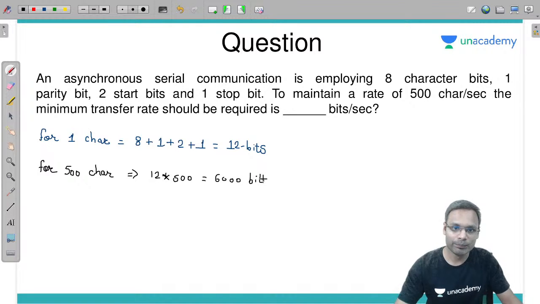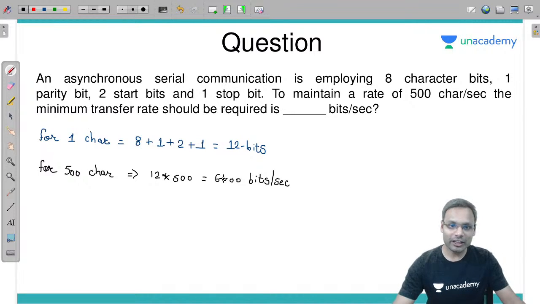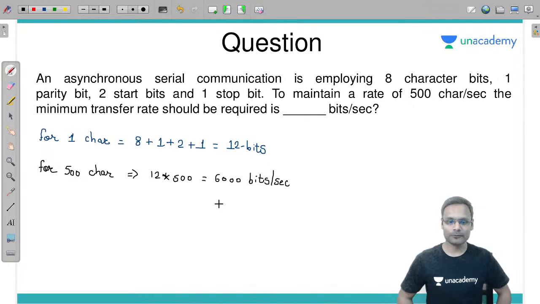6000 bits per second. Can you verify? 12 into 500, 6000 bits per second I will have to transfer. Is that clear?